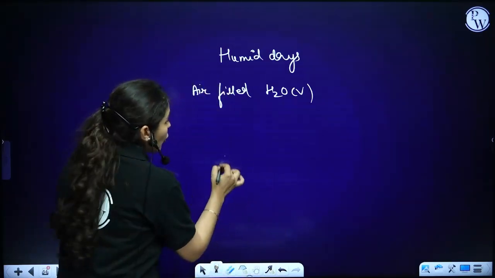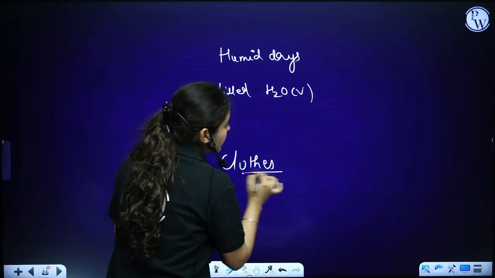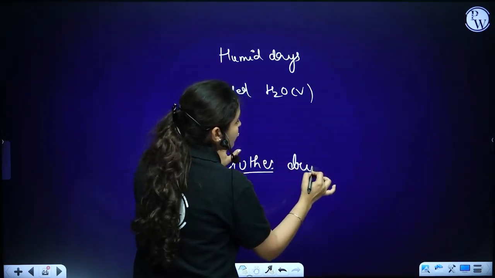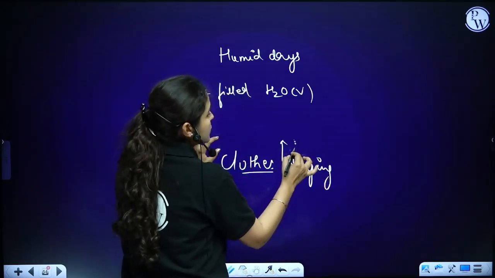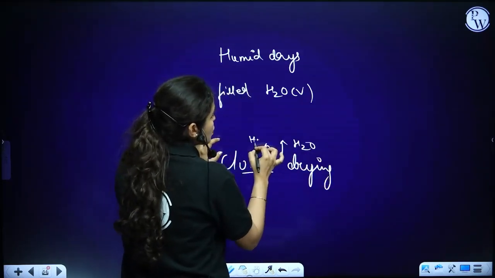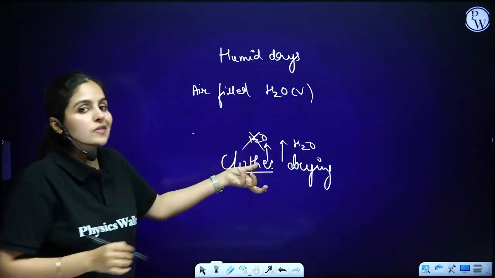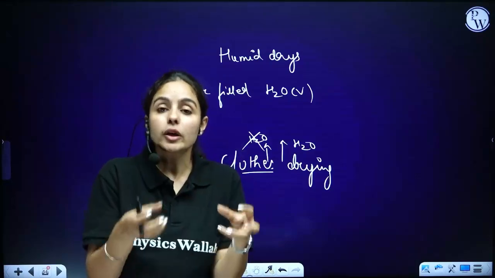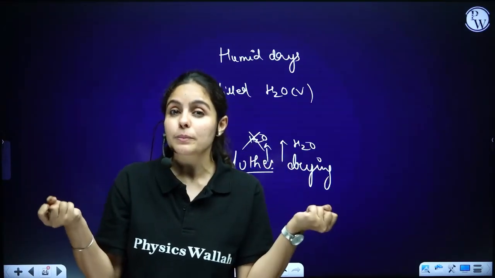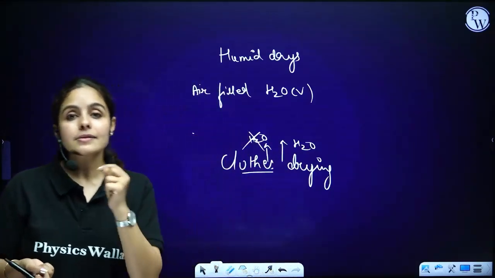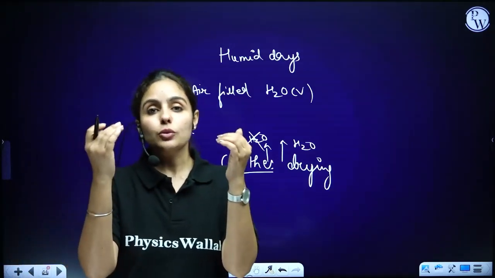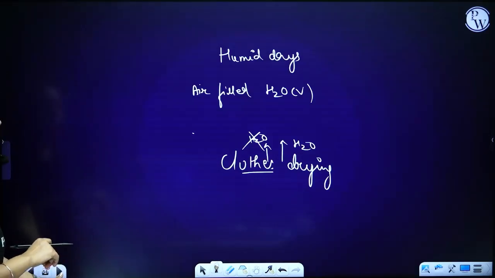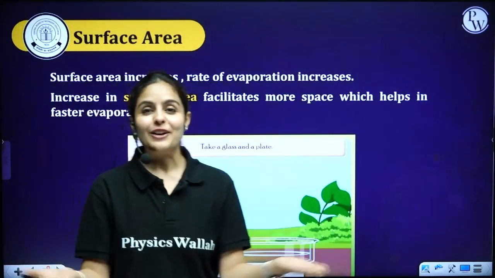So if clothes are drying up or anything is drying, it does not give more space. Air does not give more space for more water vapors to come through. So it does not allow water vapors that easily to get into those spaces of air, because air is already filled with a large quantity of water vapors during humid days, and that's the reason with the increase in humidity, rate of evaporation eventually reduces.